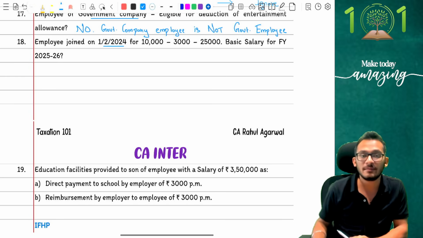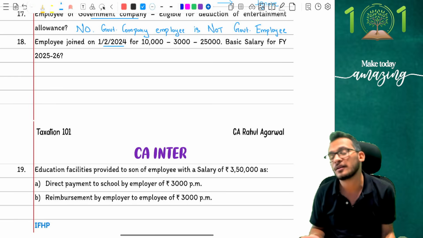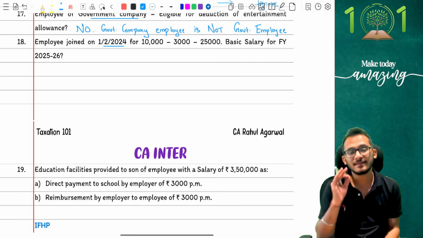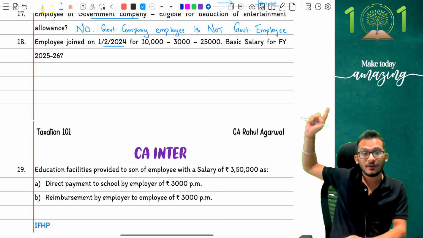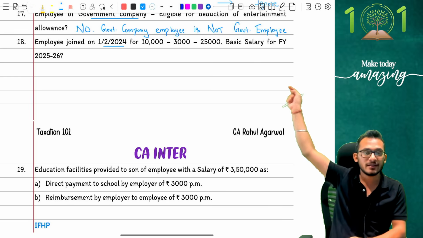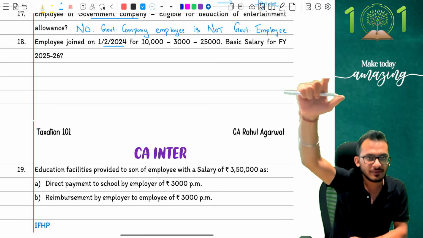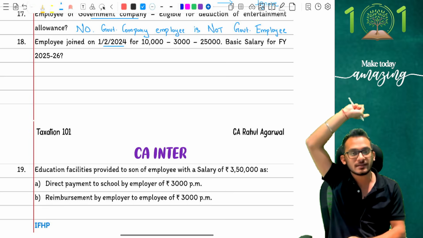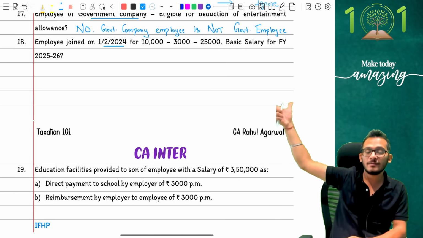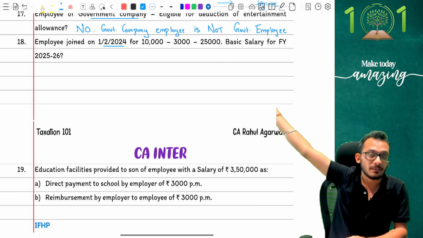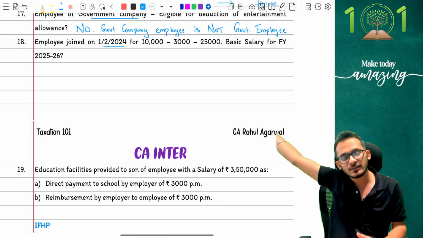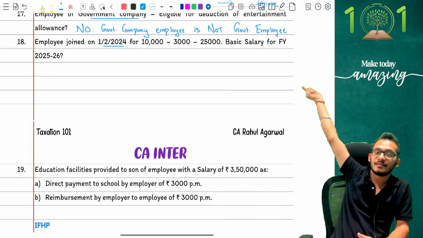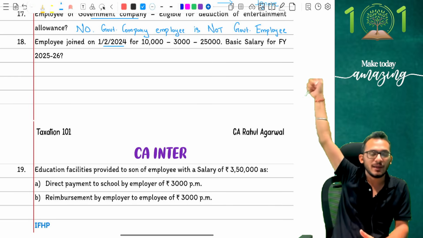Now, if you know this, people, we call it pay scale model. And pay scale model is where you have to be a little careful, because it basically says 10,000 is my starting point. Starting point when I joined the company, which means I joined on 1st February. So from 1st February, Rahul is receiving 10,000 rupees. But 3,000 rupees will be my increment in the next cycle. The moment I complete 1 year, I will get a 3,000 increment. Next year, I will again get a 3,000 increment, and this will go on until I reach 25,000.